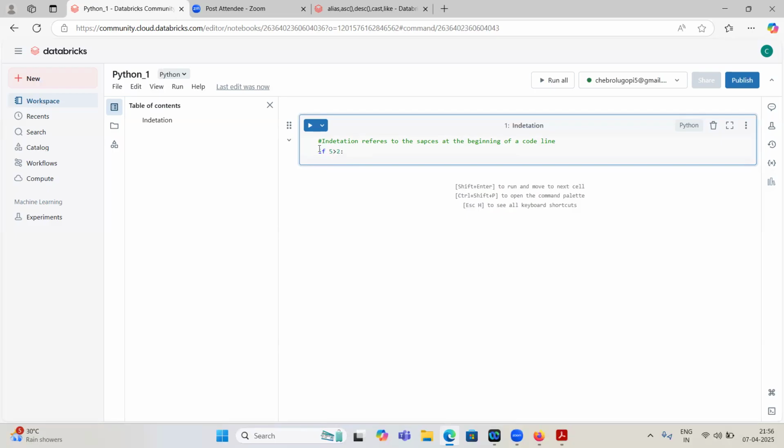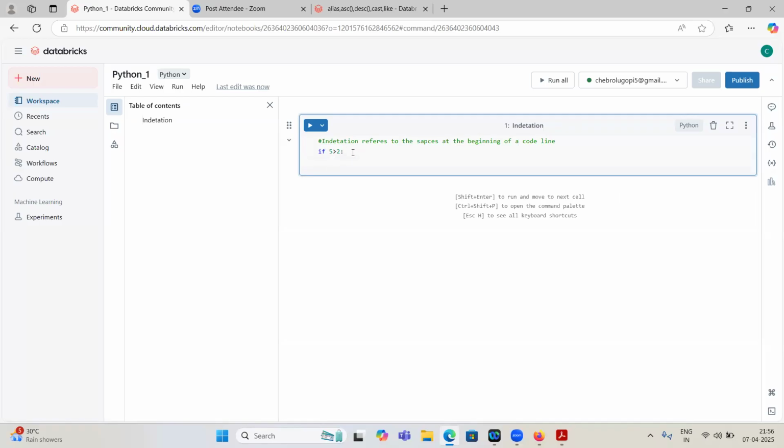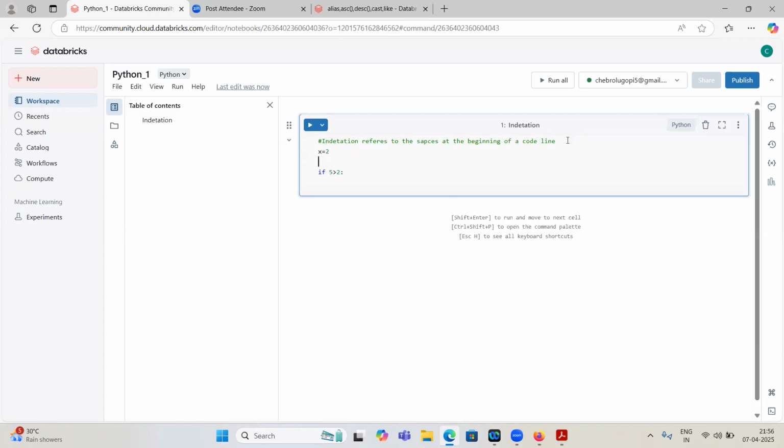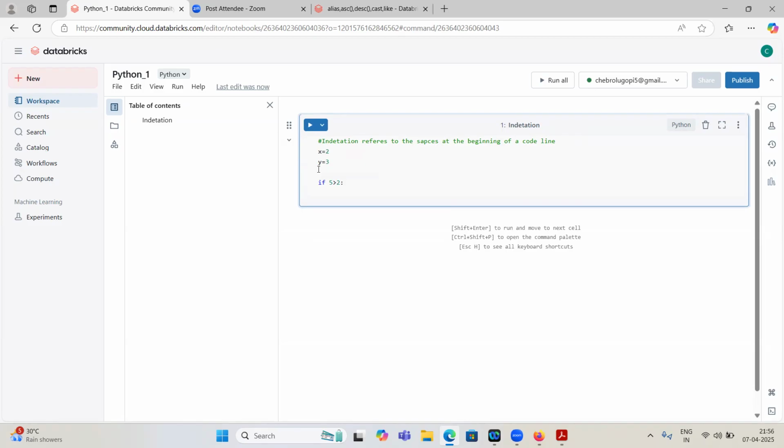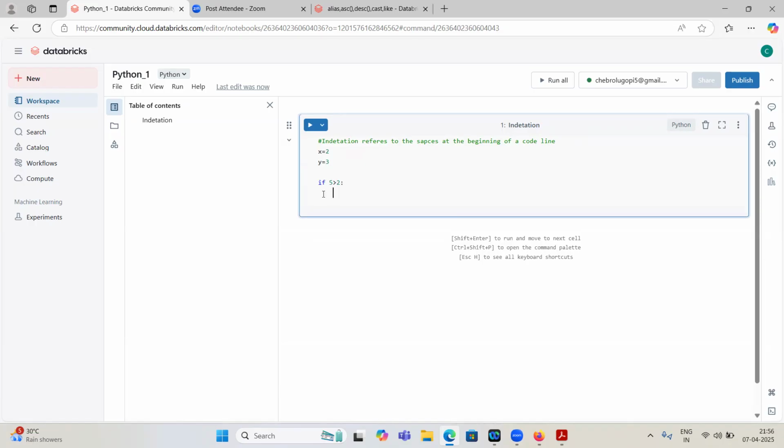This is the if statement, and this is the condition. Whenever this is true, whatever we write inside this if block will be executed. If I write x equal to, y equal to 3, I stay at the start of the line. But inside an if statement, when I press enter, it takes some spaces. Standardly it is one tab, and one tab means 4 spaces.